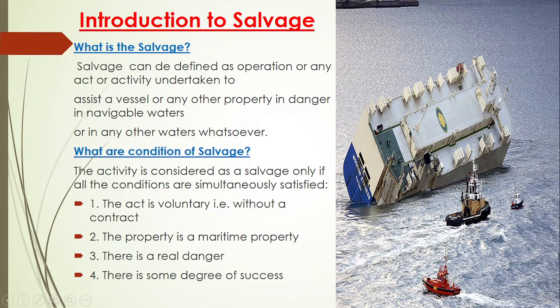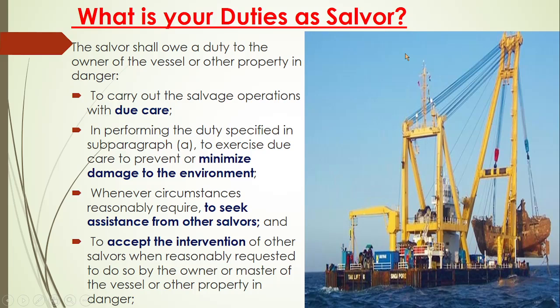So what the duty says in the Salvage Convention is that if you think you need assistance, you should seek assistance. You should not get greedy, and you should seek assistance from other salvors so that you can save the property. The first priority should be to save the ship, and while doing that you should seek the assistance. You should not get greedy for the reward.